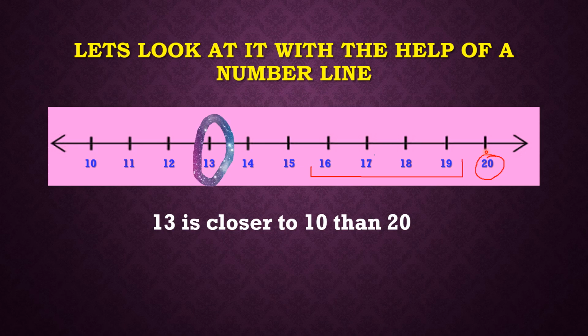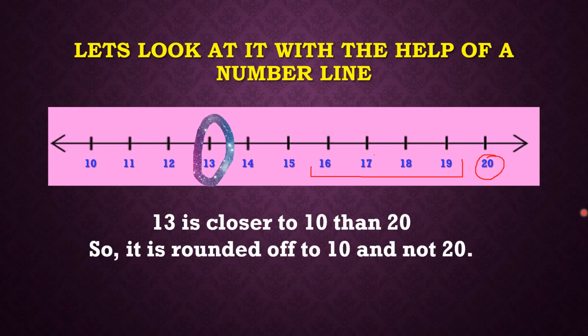So which is more near, 10 or 20? Obviously 10. Okay, 10 is more near. So that means 13 will be rounded off to 10 and not 20.